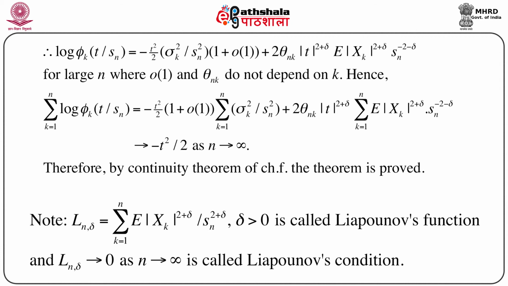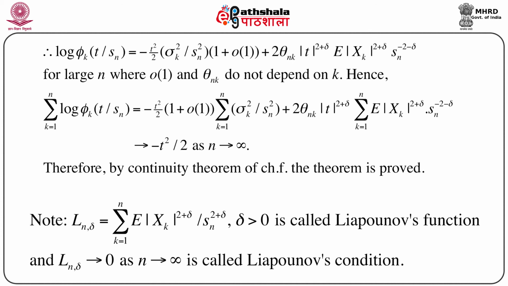We are taking summation because phi t equals the product of phi k, and taking log on both sides, we can immediately write that log of phi t equals summation k equals 1 to n of log of phi k t by sn, which equals minus t square by 2 into 1 plus small o of 1 into summation k equals 1 to n sigma k square by sn square, plus 2 theta nk into mod t to the power 2 plus delta summation k equals 1 to n expectation of mod xk to the power 2 plus delta into sn to the power minus 2 minus delta.